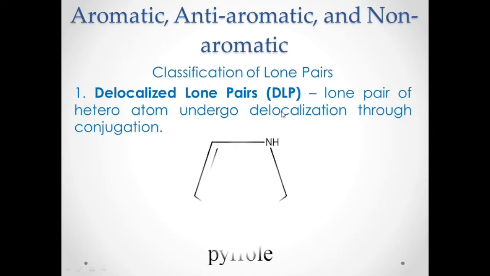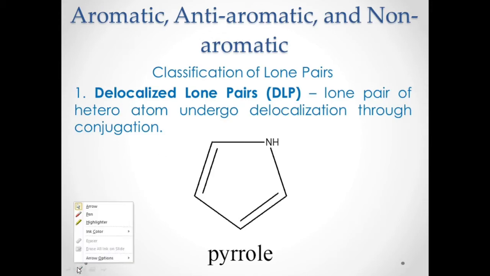So, for example, pyrrole is an aromatic compound. Why? Remember, it is cyclic, so I will not discuss that further. You have your carbon to carbon double bonds here, and single bonds. You would expect that it's not conjugated because there is a single bond here, so you would expect that this is not aromatic.